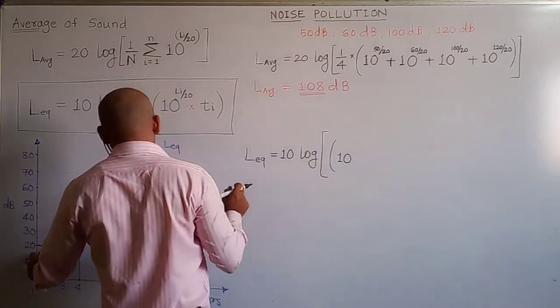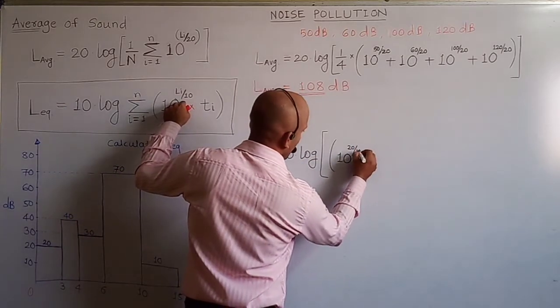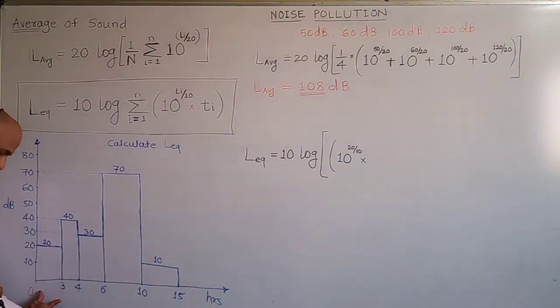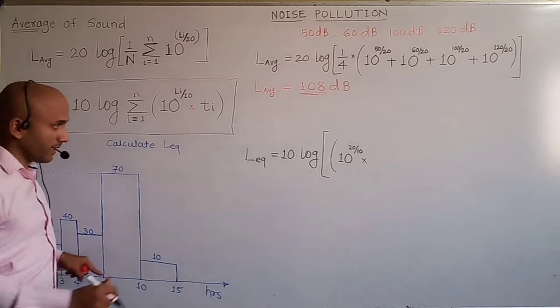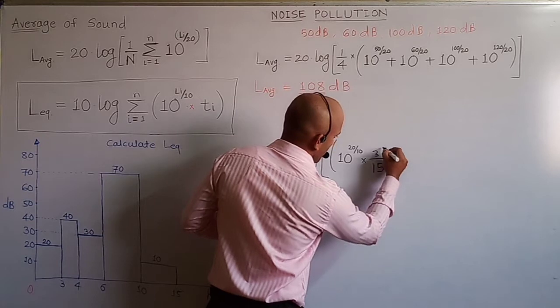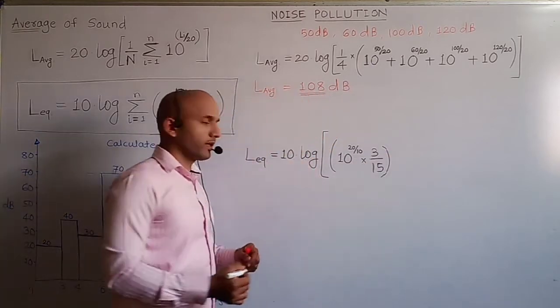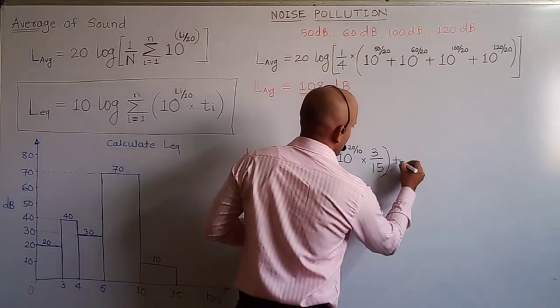First Li is 20, so 10 raised to 20 by 10 into Ti. Ti is the time fraction. For the first Li, 20 dB, the time duration is 3 hours, so the fraction is 3 by 15. Okay, so this is the first value, plus the second value.